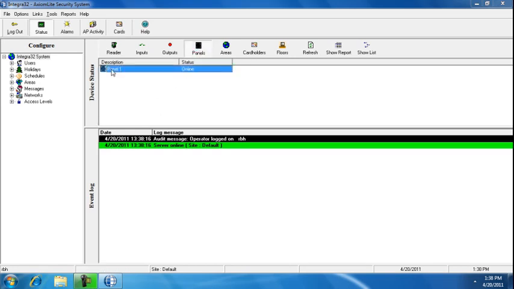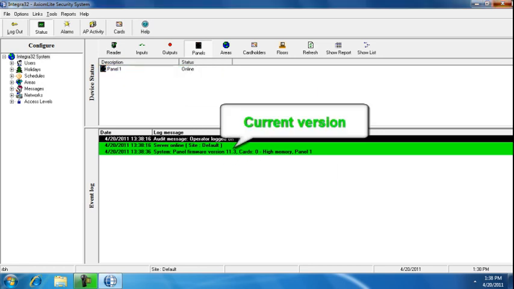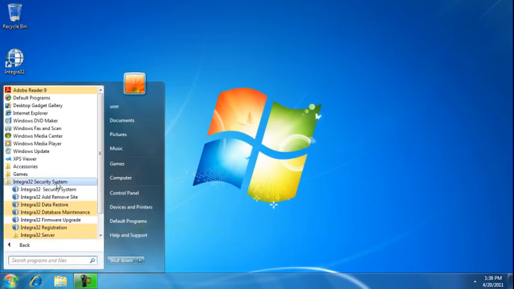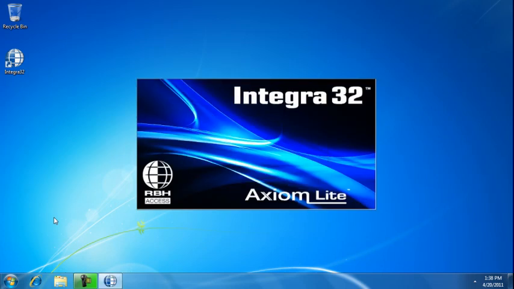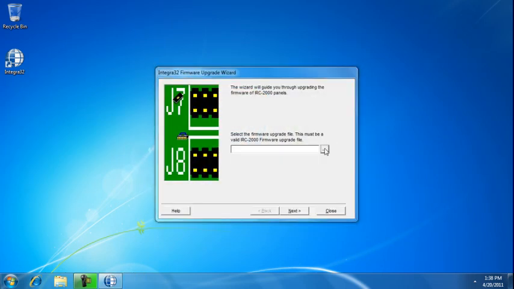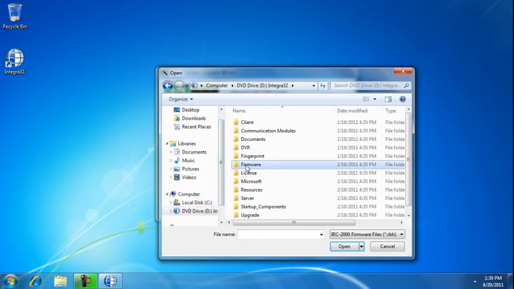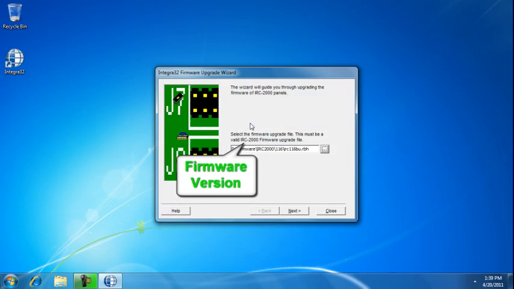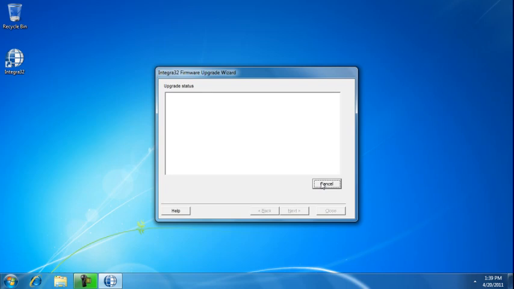You can upgrade an older panel with the newer firmware included on the Integra32 CD. To do so, let's verify the panel is online. Request a version from it. It appears in the event viewer. Let's close the Integra32 screen, click on Start, All Programs, Integra32 Security System, Integra32 Firmware Update. Please use your name and the password to log in. Let's point this application to the firmware file. Let's open up your CD, go to the firmware folder, pick the panel type, and open up the folder with the highest possible number. Select the file within, pick a panel you want to upgrade, and click Start.